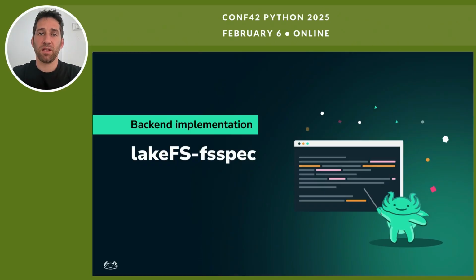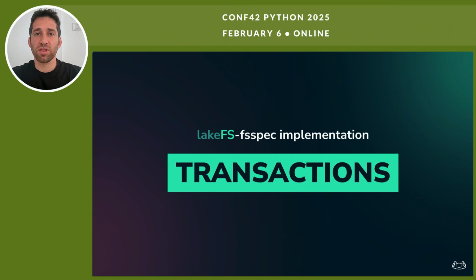lakeFS has an FSSpec implementation called lakeFS-spec that was contributed by the community, specifically by a cool company called Aitiology. I won't go into the full implementation, but aside from optimization and caching, most of it is pretty straightforward. ls would call lakeFS ls using the SDK. Copy will call lakeFS copy, and so on. One particularly interesting aspect is how they handle transactions, using ephemeral branches. When a transaction starts, an ephemeral branch is created. Once the transaction is committed, we do a regular lakeFS commit and merge it back using lakeFS merge.